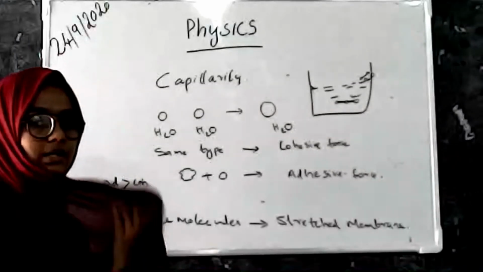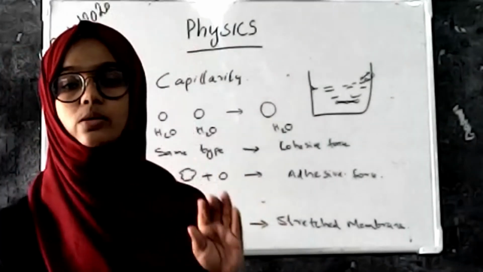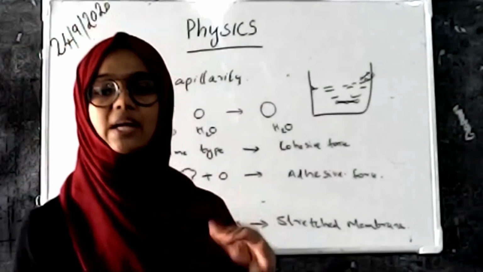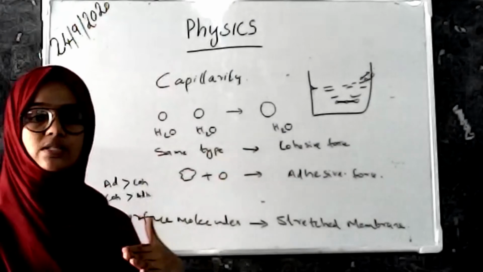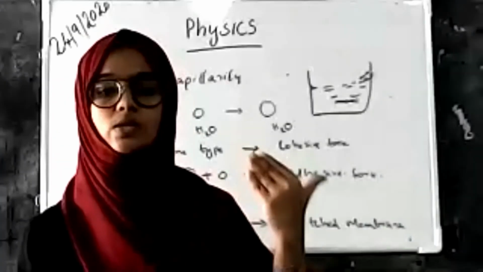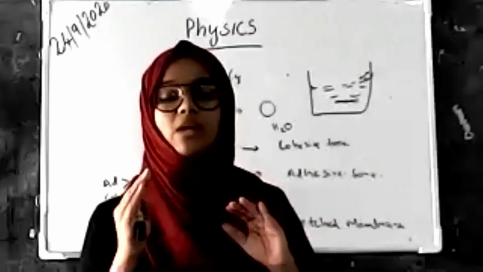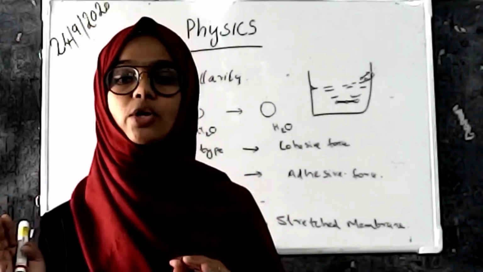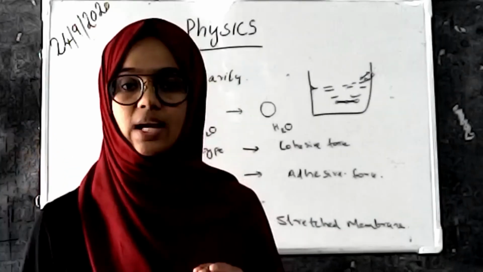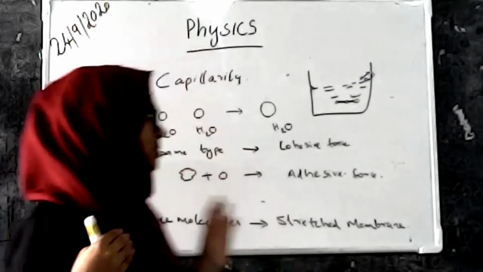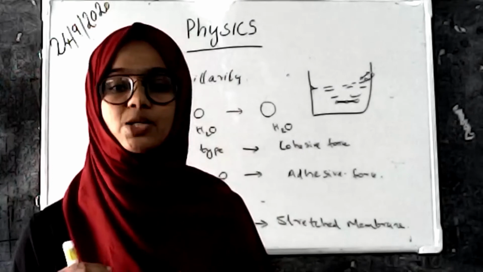In case of water, the adhesive force is greater than the cohesive force. That's why capillary rise occurs. And in mercury, the adhesive force is less than the cohesive force. The attraction between the mercury molecules is very high, that is, cohesive force is greater, and that's why in the case of mercury, capillary depression occurs.